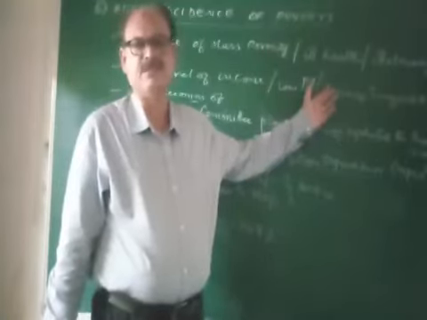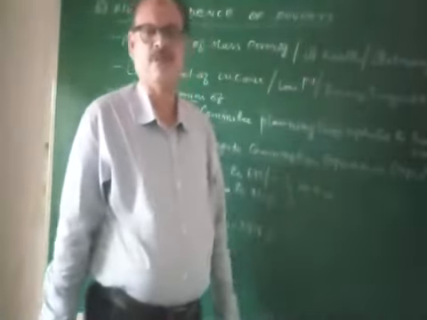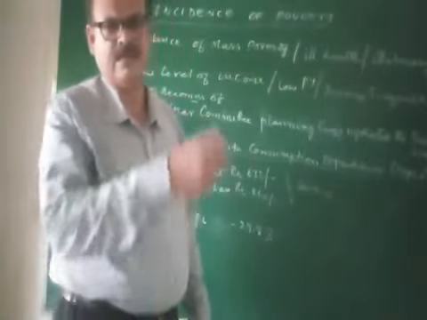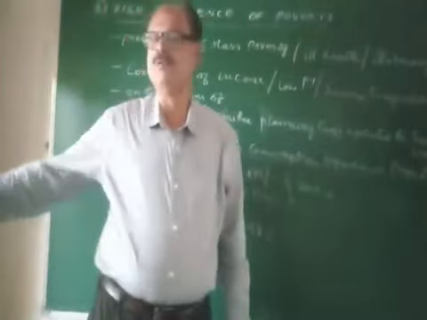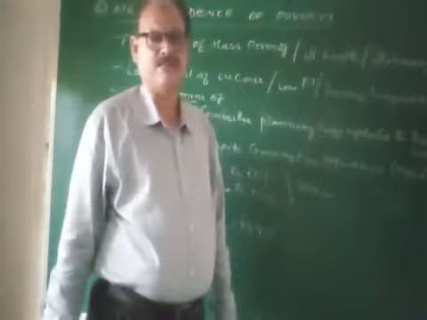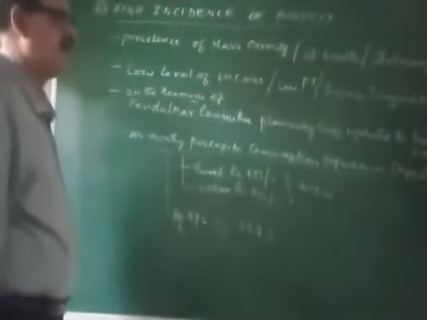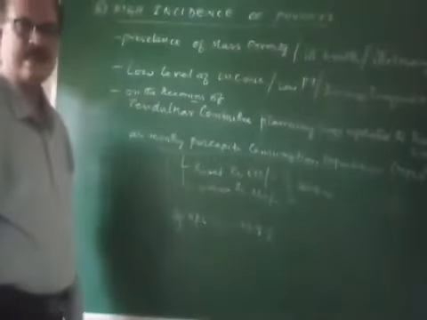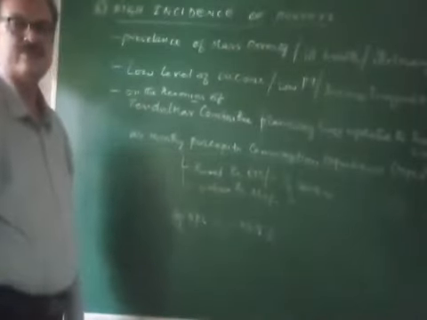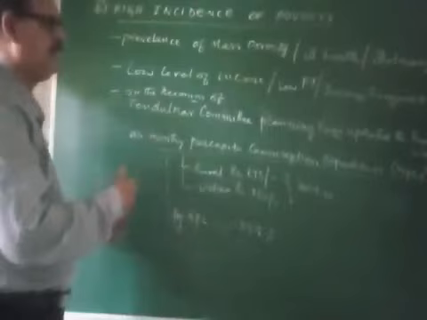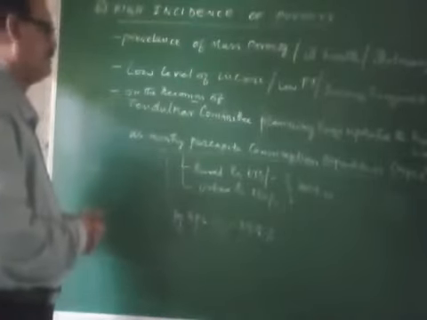Rich people will become richer and poor people will become poorer. There will be Adanis and Ambanis and there will be poor people on the footpaths. So there will be income inequalities, and all these are the characteristics of developing countries. You can find in developing countries all these things.